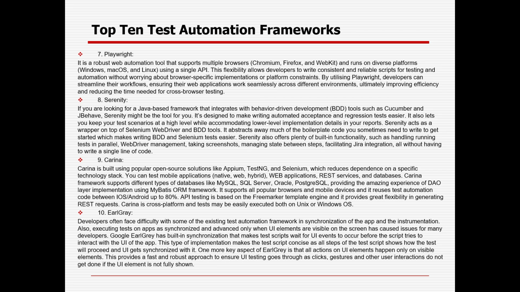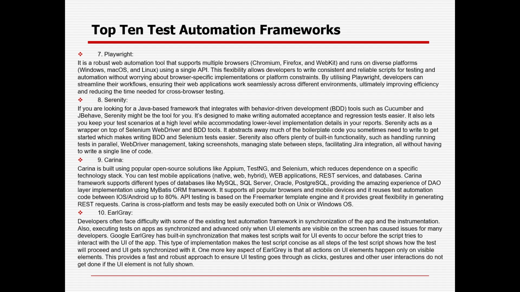Then Playwright. Nowadays, a very important tool has come into the market for web-based application testing. It supports Java as well, it supports C#, and it also supports TypeScript or JavaScript. It is a robust web application tool that supports multiple browsers like Chromium, Firefox, and WebKit, and other browsers like Safari as well. You can run it on diverse platforms like Windows, Mac, Linux, etc.